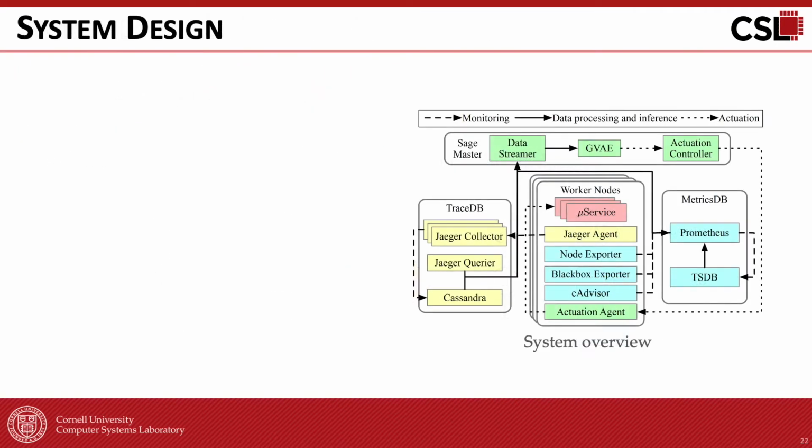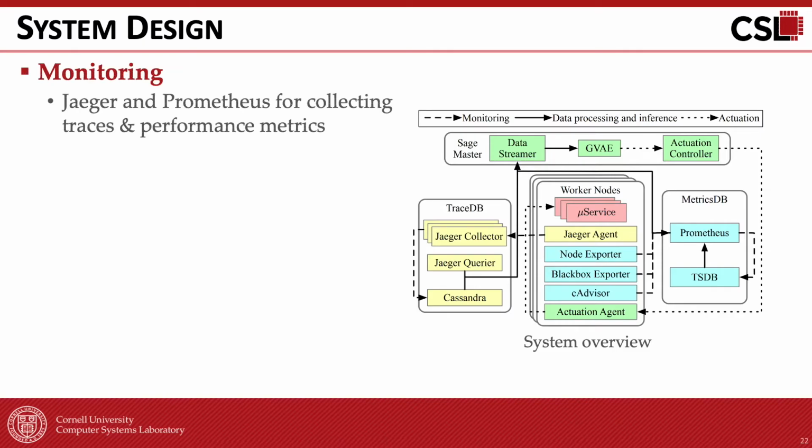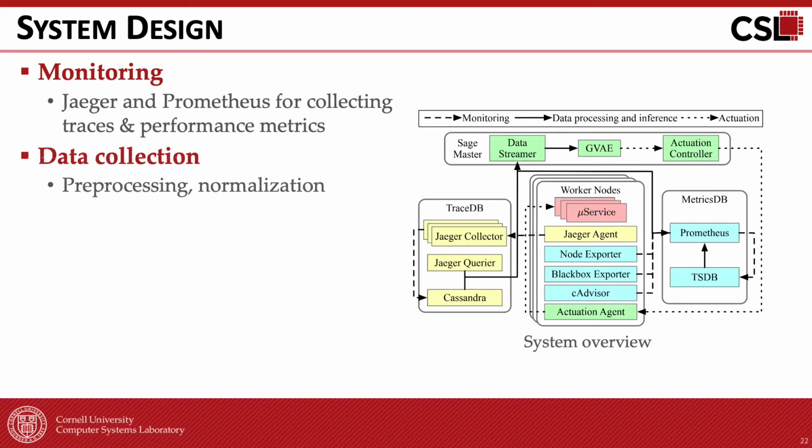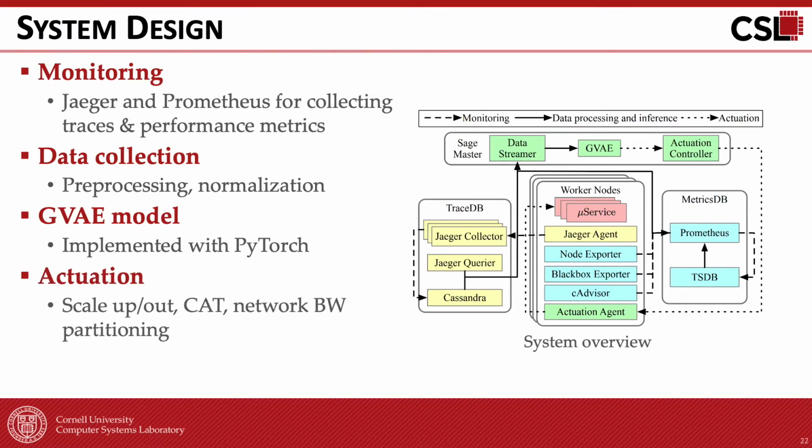We now show the system implementation of Sage, running on multiple physical nodes in a large-scale cloud system. We use Jaeger and Prometheus to monitor the services, containers, and machines, and collect the traces and performance metrics. The data collection pipeline samples the data from the monitors' databases, preprocesses, and normalizes the data. We use PyTorch to implement the GVAE model. This implements partial and incremental retraining, which allows the system to reconverge quickly after an update.